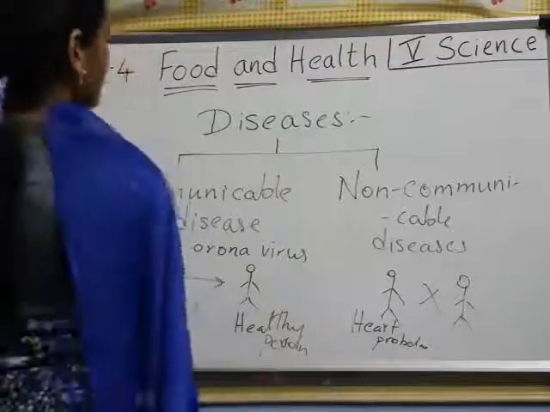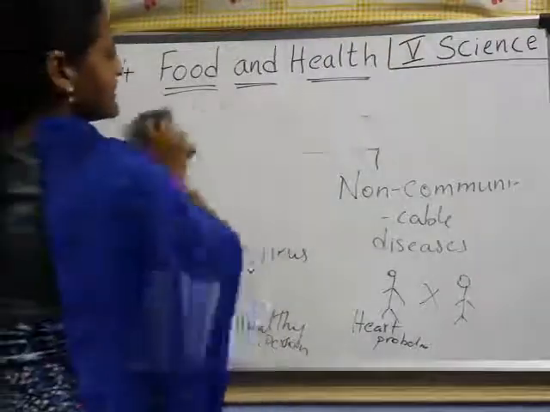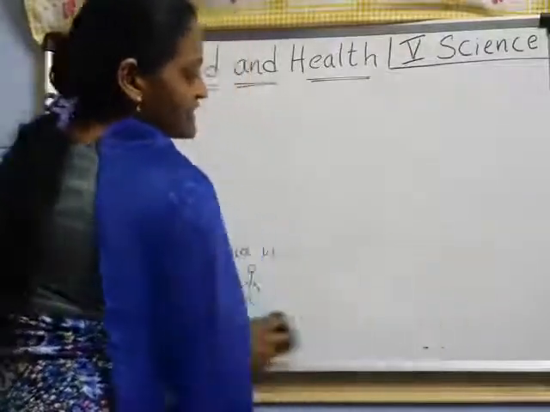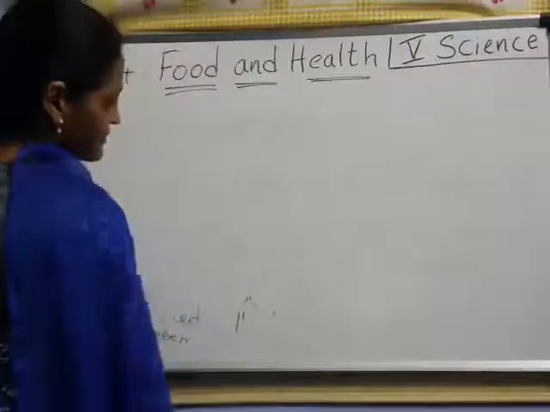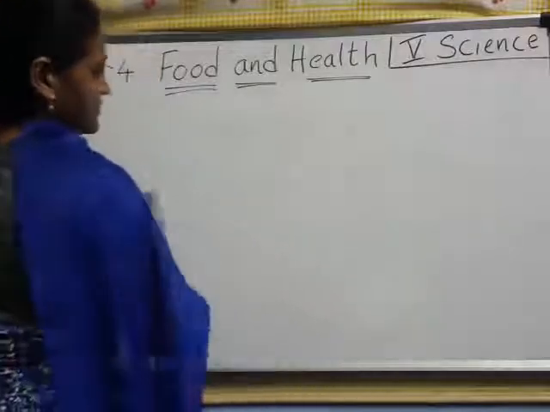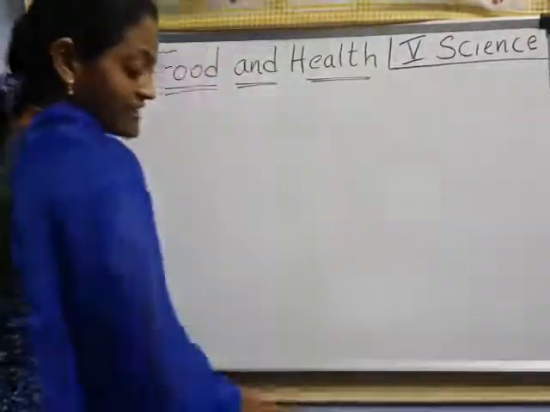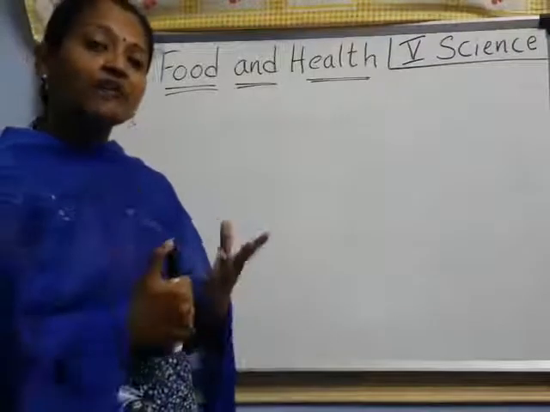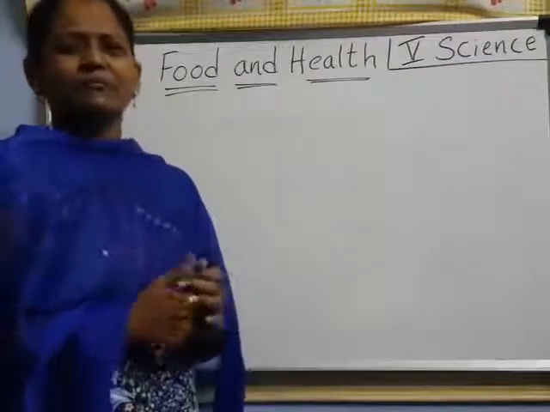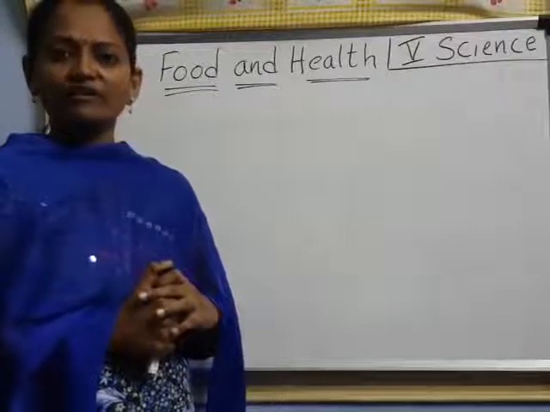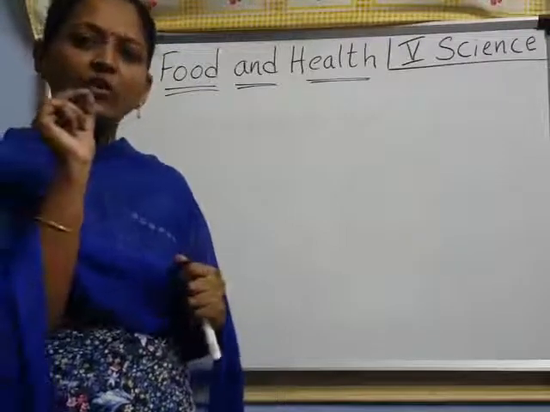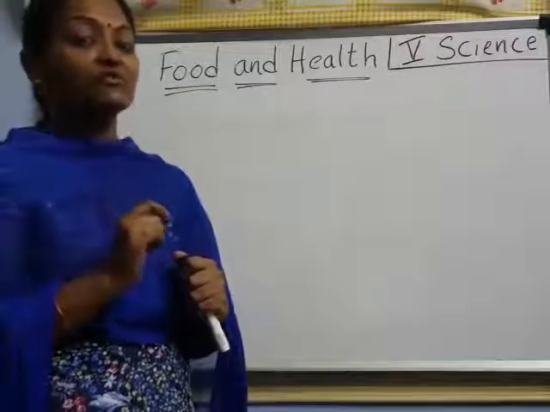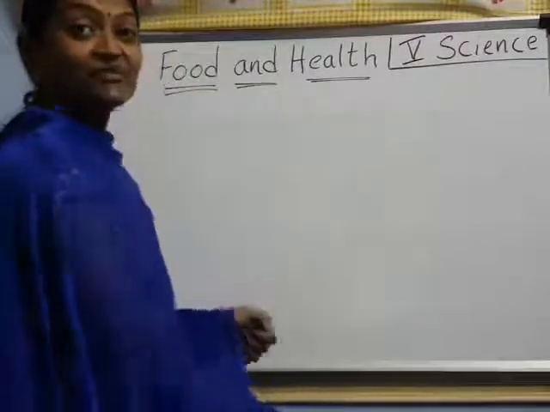Now first one, in communicable diseases, children, we can see so many ways the disease is transferred from one person to another person. Suppose how the disease occurs. Tell me, do you know how? With what? Some germs are there around us. Those are very, very small, very minute organisms. Those are called, you learn this one, what are those?